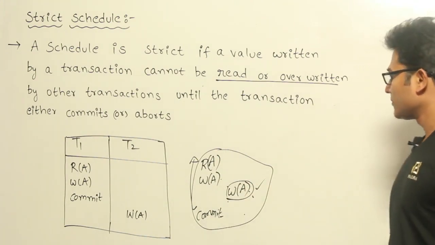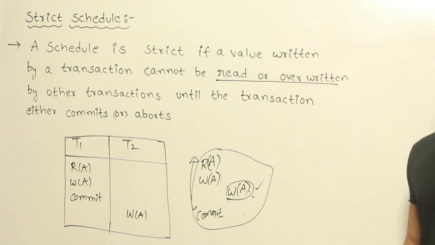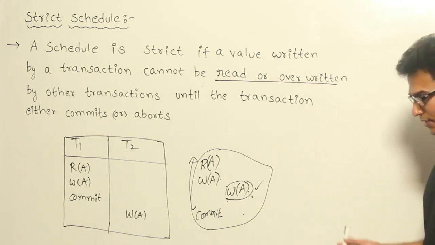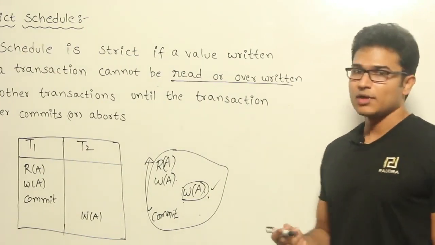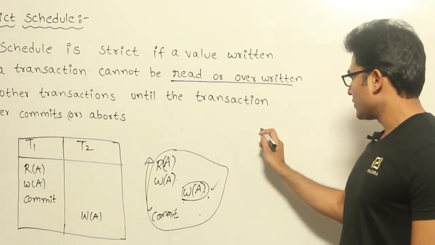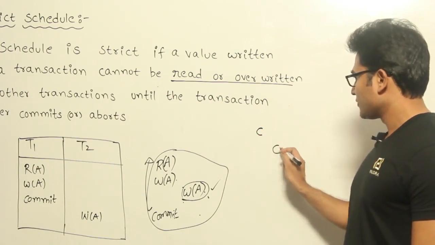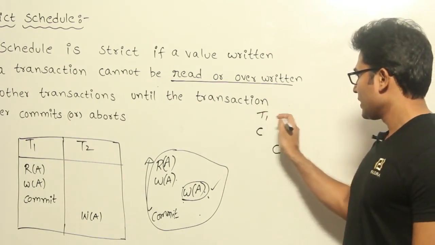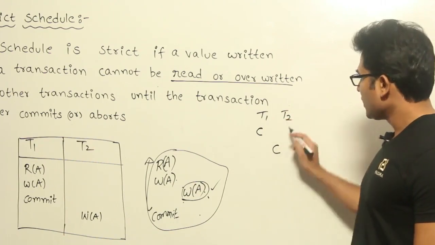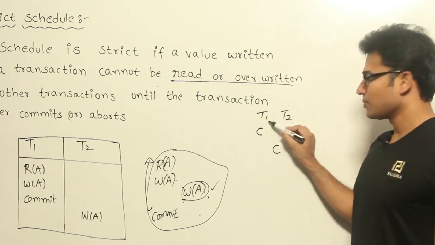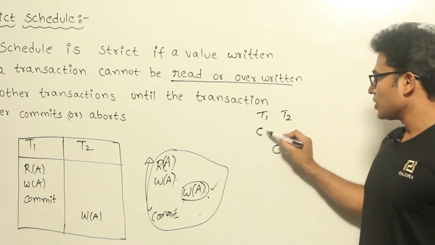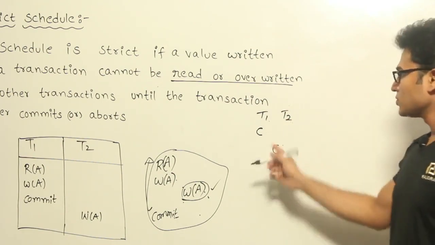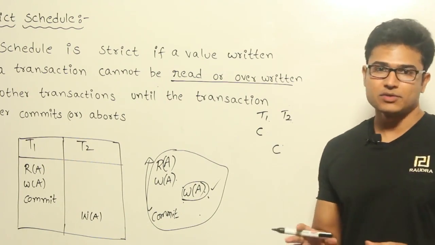So now if you observe it, all the three, one is recoverable, other is cascadeless, and the other one is, let's say, strict. In case of recoverable, we are saying that the commit should be ordered. Let us say this is T1 and this is T2. Now if T2 reads anything from T1, then T2 has to commit only after T1, right? So this is the only restriction for recoverable schedules.